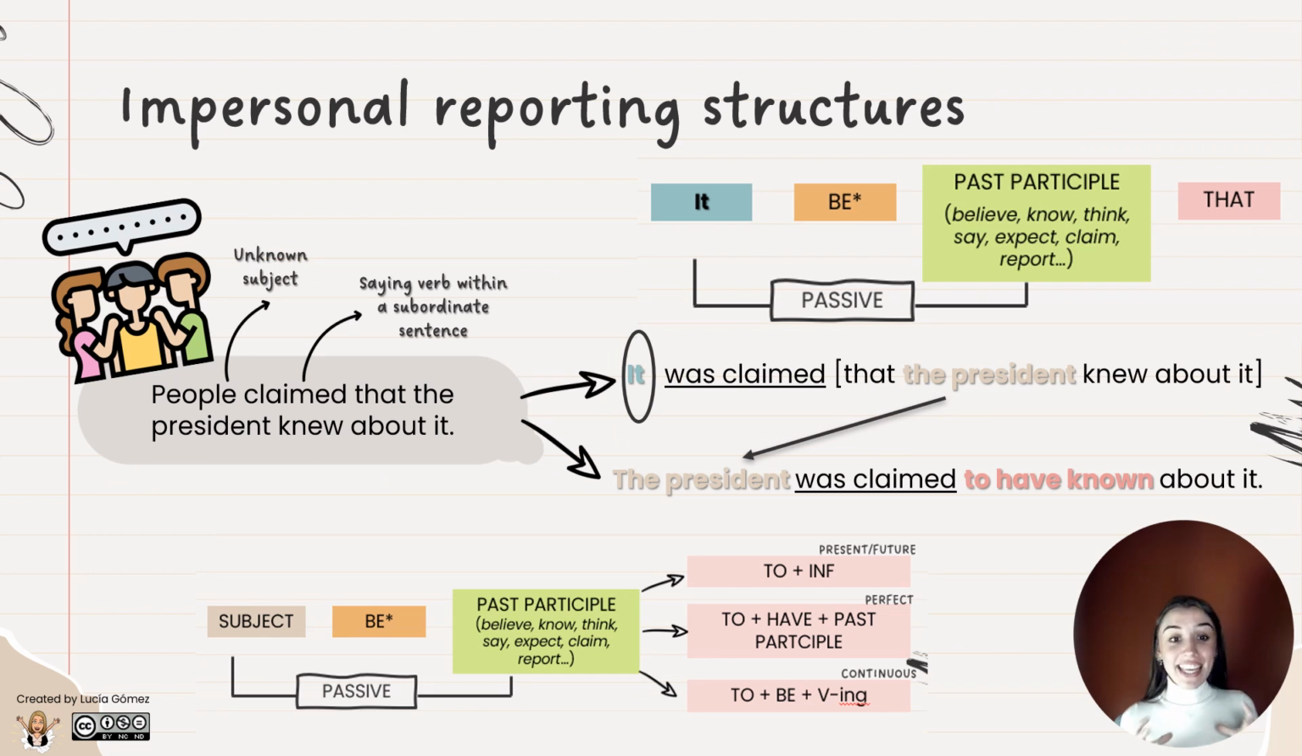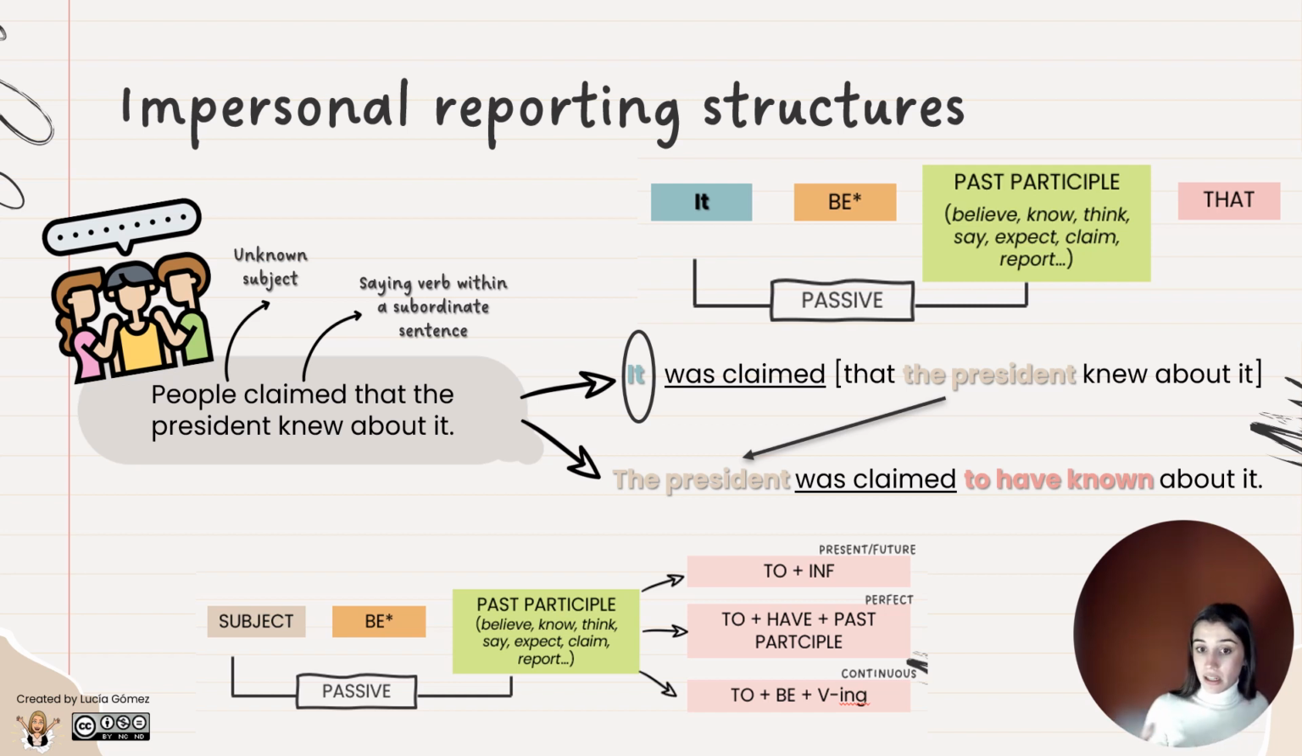And finally here we can see a summary of everything with a different sentence. In this case we have a sentence that has nothing to do with the previous one, but it keeps the same structure. Tendría esa misma estructura de una oración que ya está de por sí en reported speech. Es decir, people claimed that the president knew about it. En este caso pues sigo manteniendo mi estructura en reported speech.